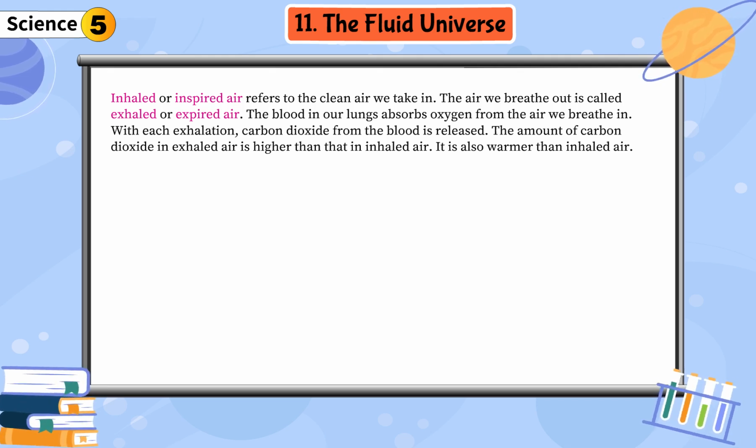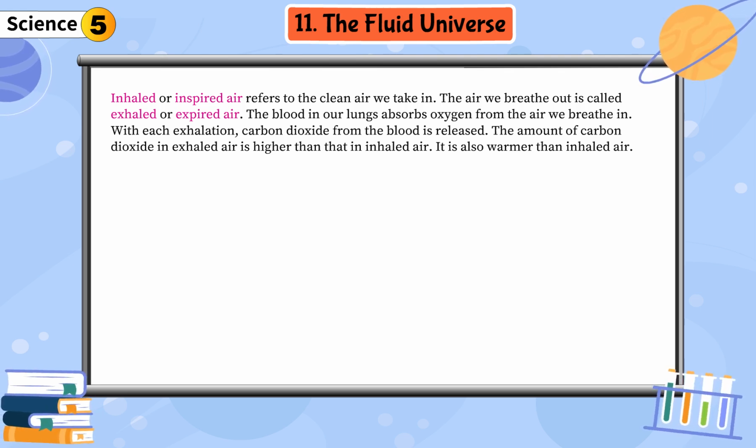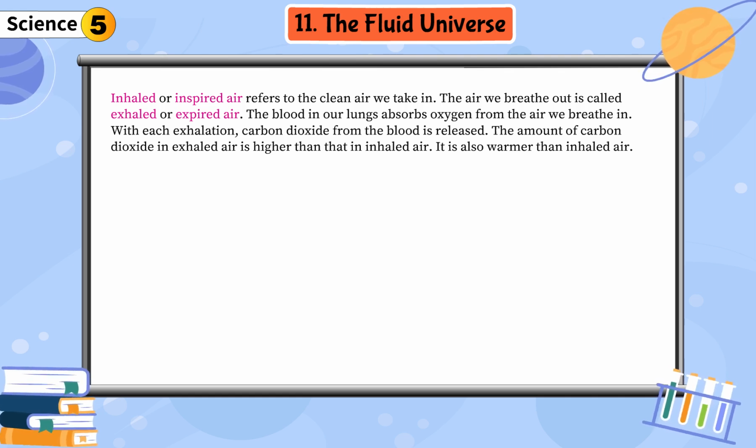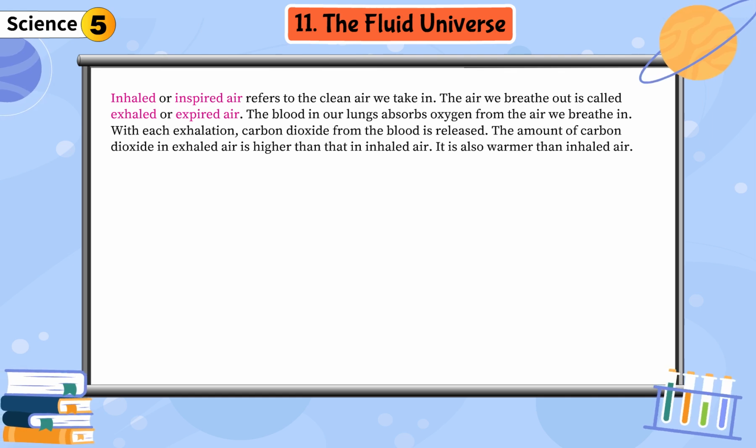The air we breathe out is called exhaled air. The blood in our lungs absorbs oxygen from the air we breathe in. During exhalation, carbon dioxide from the blood is released. The amount of carbon dioxide in exhaled air is higher than that in inhaled air. It is also warmer than inhaled air.